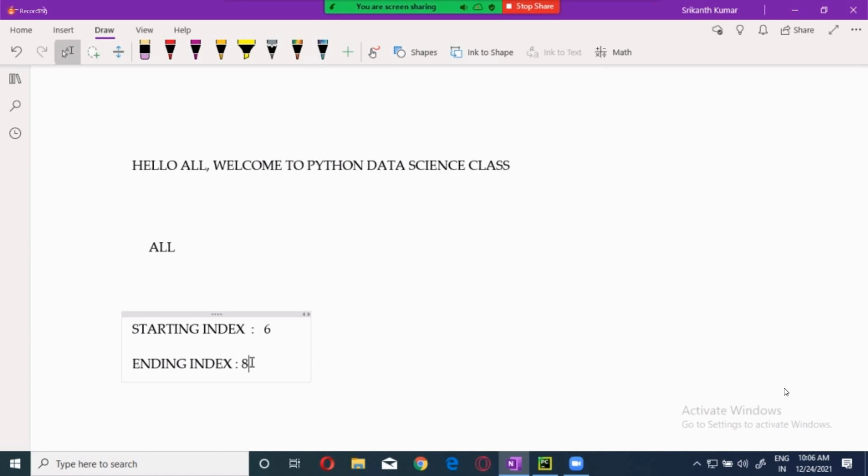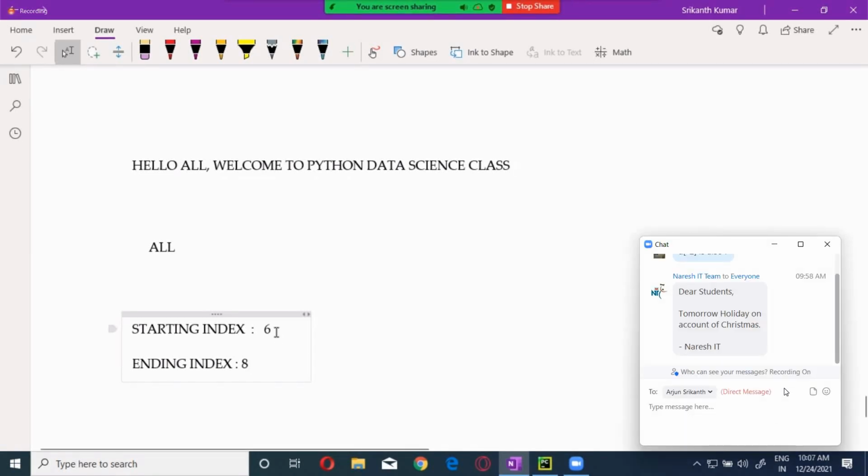How indexing works is that the starting point takes exactly the index you give, but for the ending point you have to give one index more. If you want to extract values till 8, give 9. If you want values till 12, give 13. So here it will become 9. Always remember, the ending should be one index more than the actual index. Now the question is step. There is one more called step.